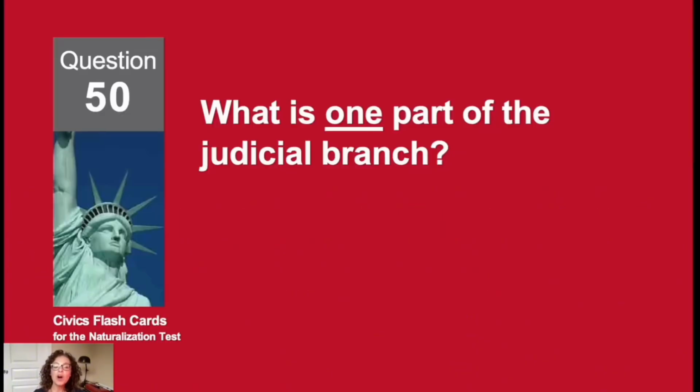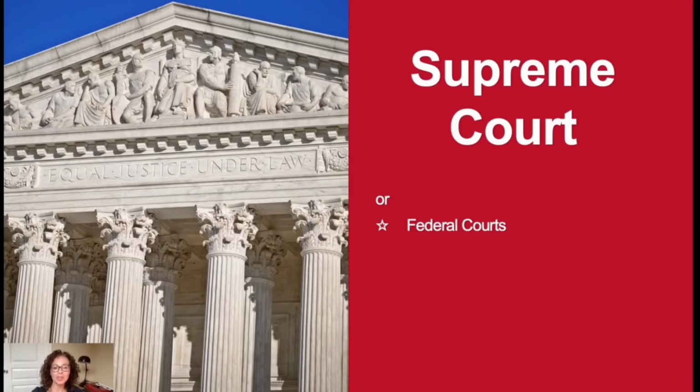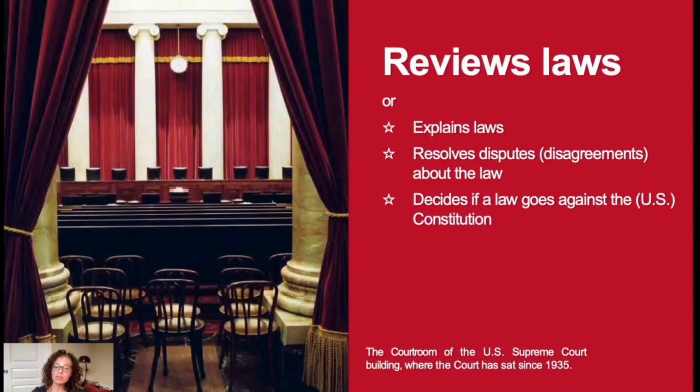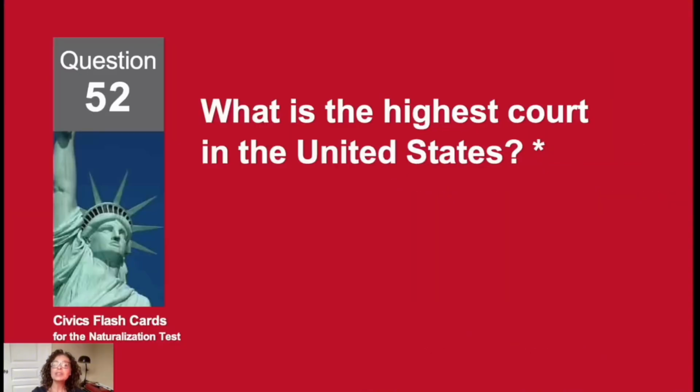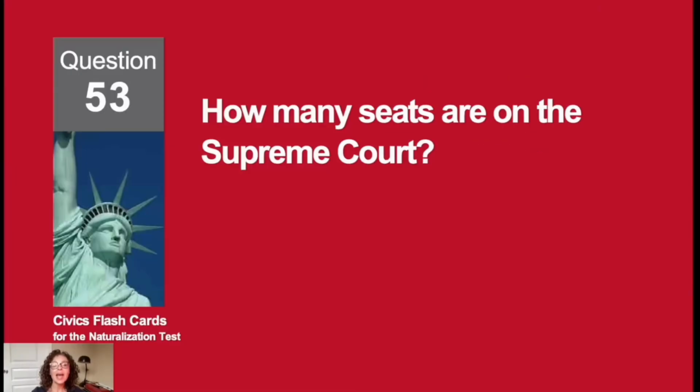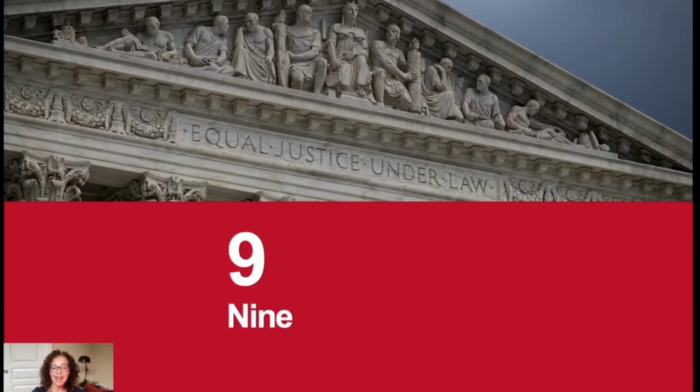What is one part of the judicial branch? The Supreme Court. What does the judicial branch do? Reviews laws. What is the highest court in the United States? The Supreme Court. How many seats are on the Supreme Court? 9 seats.